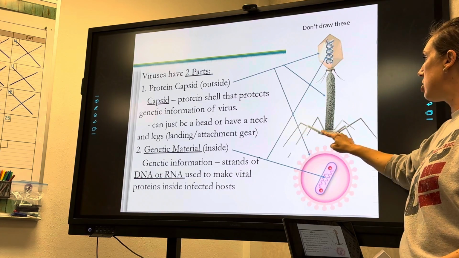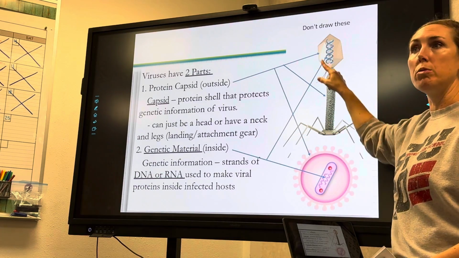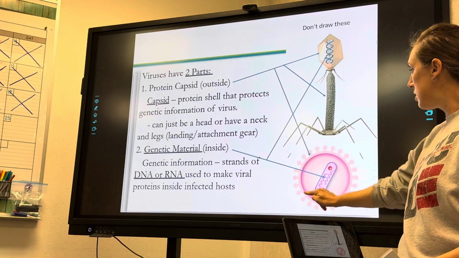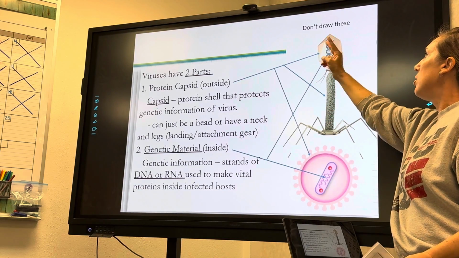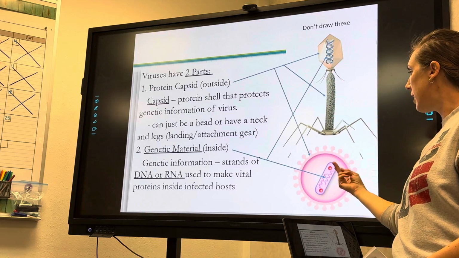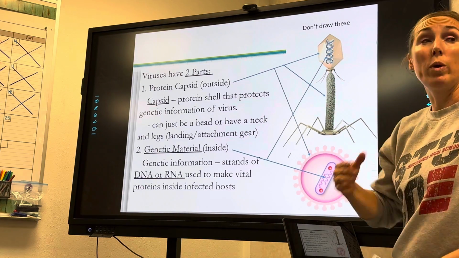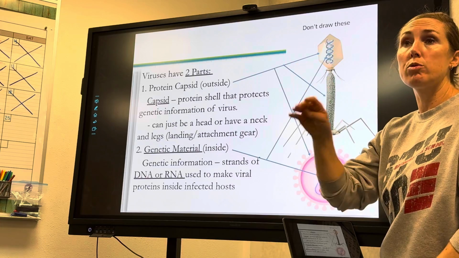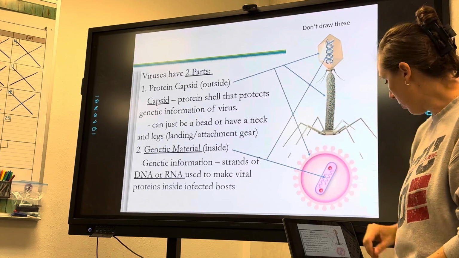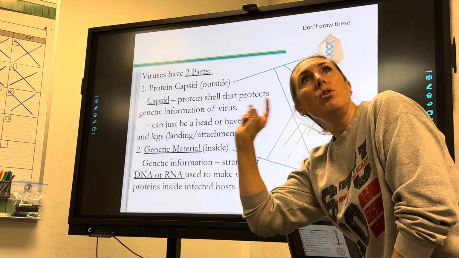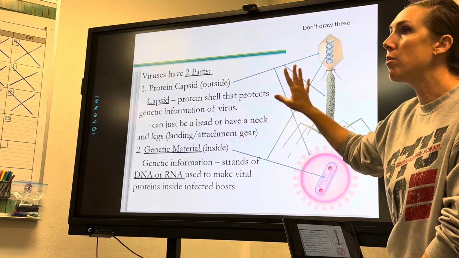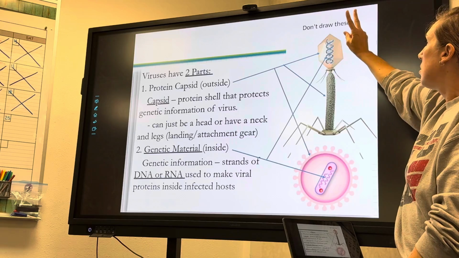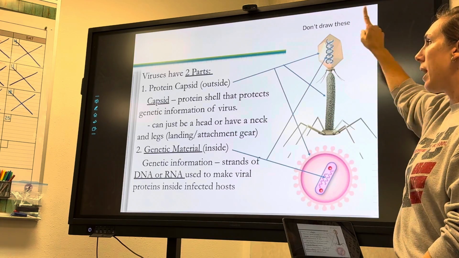But this is just built from the biomolecule protein, and then you have nucleic acid, DNA. So we are built from all 4 biomolecules. They're only built from 2, okay? We've got nucleus, ribosome, ER, Golgi, vacuole, all the stuff. They only have nucleic acid and a protein capsid.